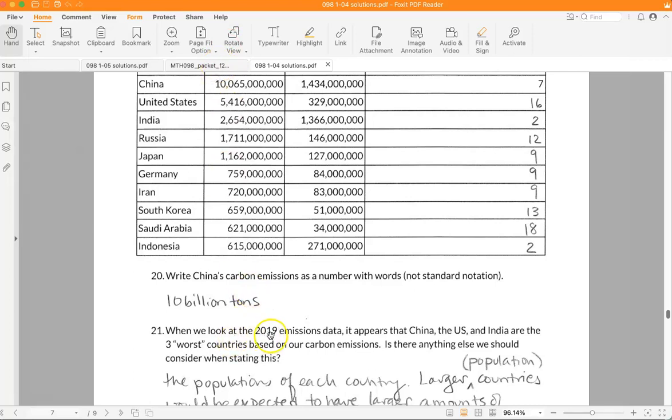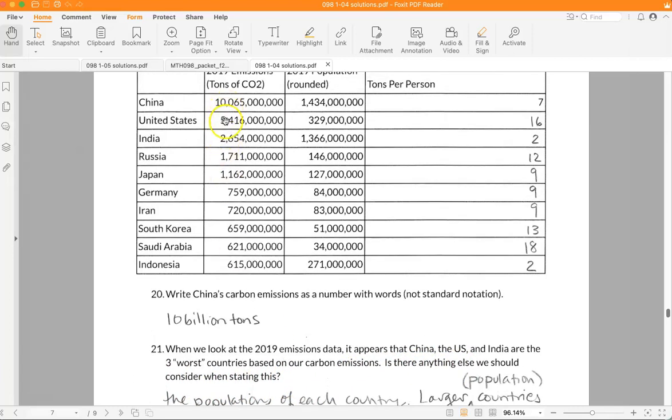When we look at the 2019 emissions data, it appears that China, the US, and India are the three so-called worst countries based on carbon emissions. Is there anything else we should consider when stating this? Sure enough, these are the three largest emitters of carbon dioxide. But when we look at the populations, we're a smaller country by population compared to India, and we emit about twice as much as India emits.